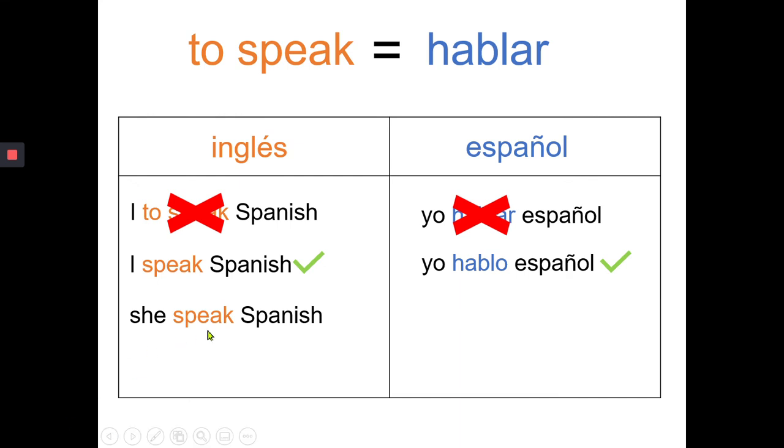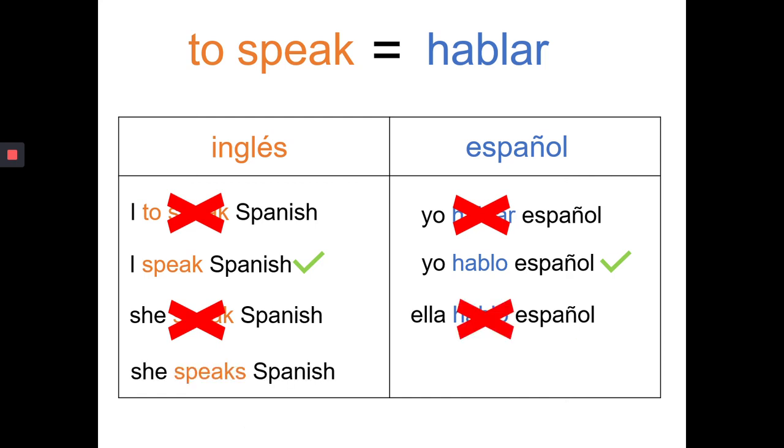What about she speak Spanish? Which is incorrect, or ella hablar español. This is not correct either. We would have to say she speaks Spanish, right? Why? Because we have to conjugate it. The she and the verb have to agree. And by adding the s here, we make them agree. Now, ella habla español, right? So this a agrees with ella, right? This is the ending that belongs to the subject ella.